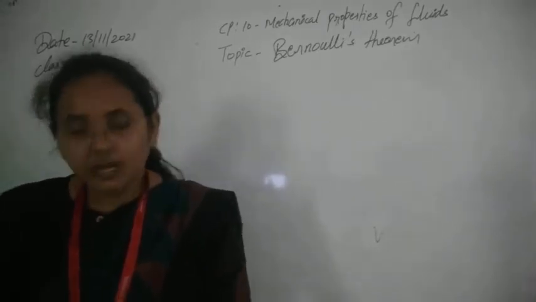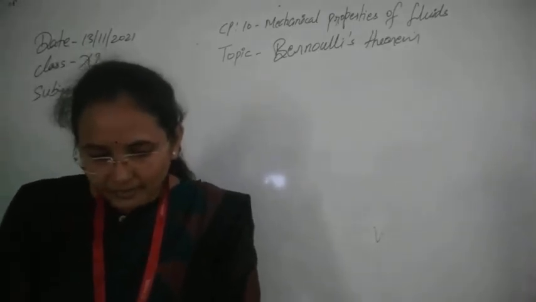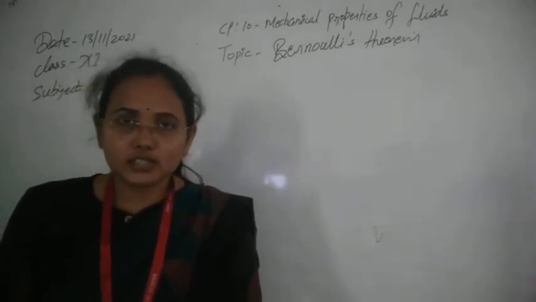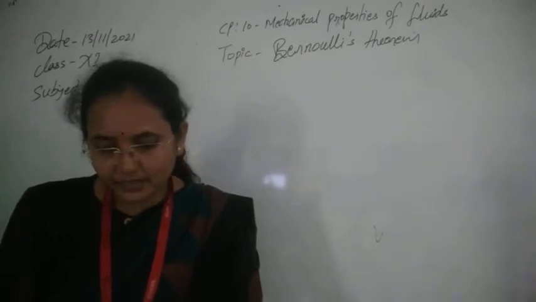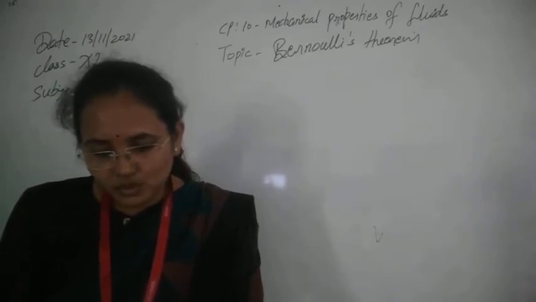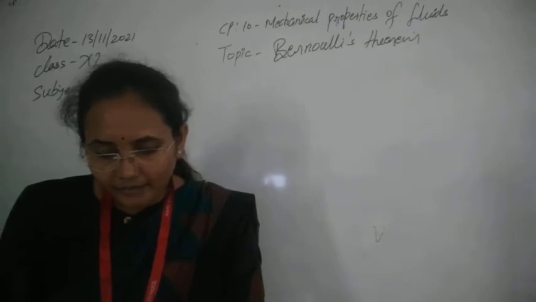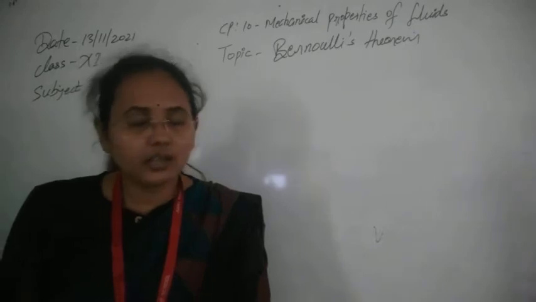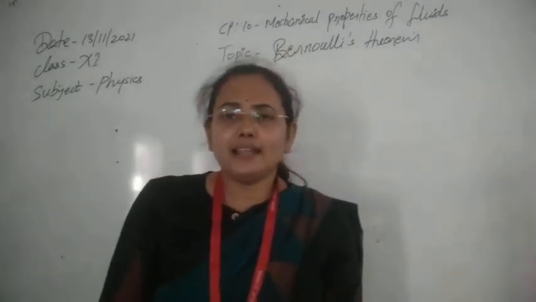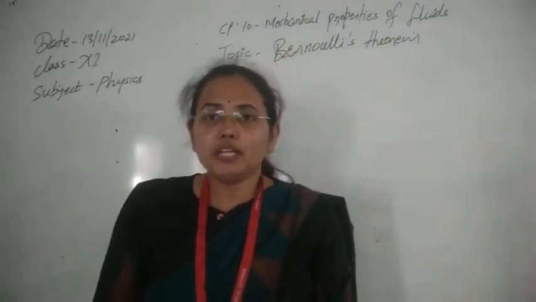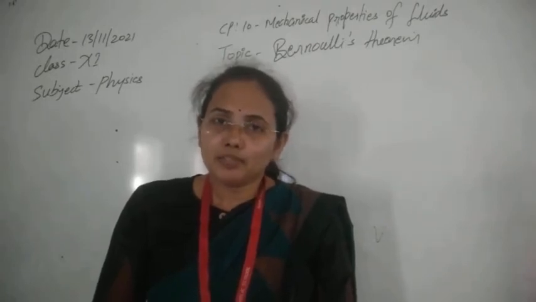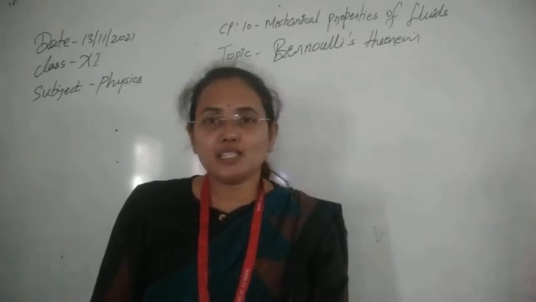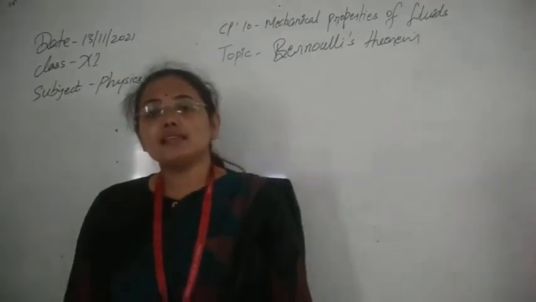that for a streamlined flow of an ideal liquid, the total energy, that is the sum of pressure energy, potential energy and kinetic energy per unit mass, remains constant at every cross section throughout the liquid flow. The simple thing is that the total energy per unit mass of the liquid will be constant at every point in any type of cross section if certain conditions are fulfilled.